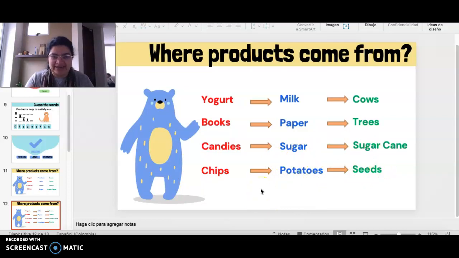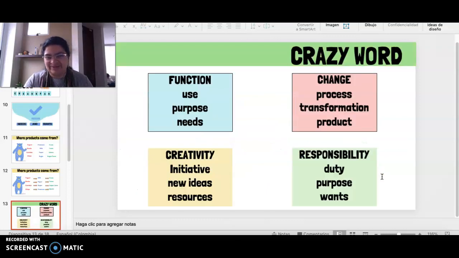Okay, very good. Now let's see. Let's continue. The potato is like a root, so here we can change it. Okay, very good. Now let's continue with the next one.